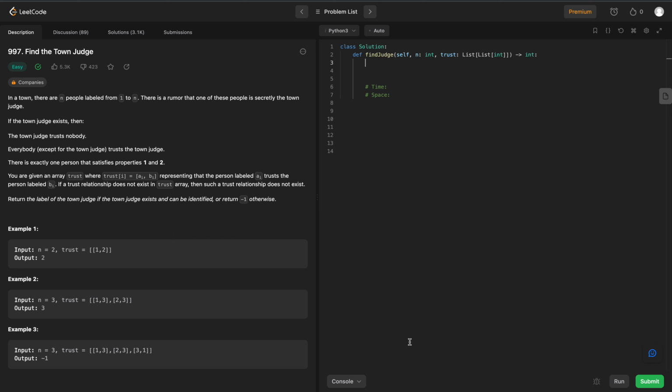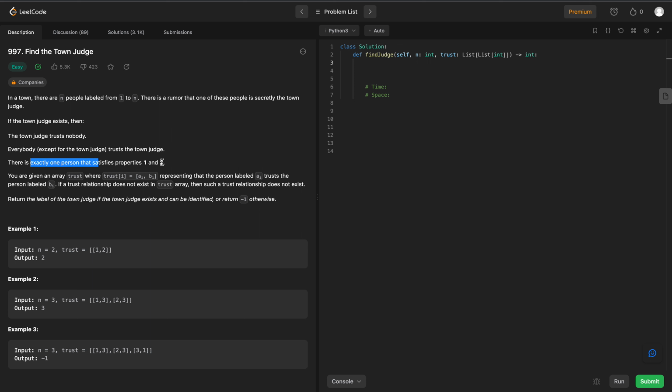Welcome back, everyone. We're going to be solving LeetCode 997, Find the Town Judge. So in a town, there are n people labeled from 1 to n. There is a rumor that one of these people is secretly the town judge. If the town judge exists, then the town judge will trust nobody, and everybody except for the town judge trusts the town judge. And there is exactly one person that satisfies properties 1 and 2.